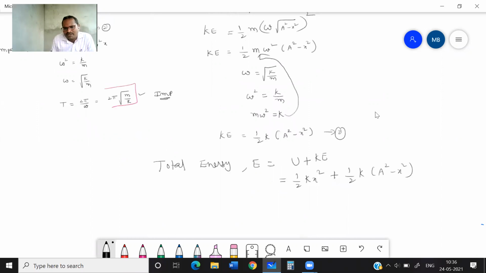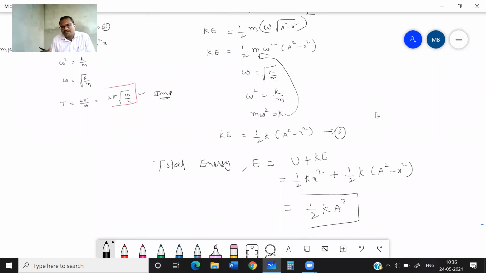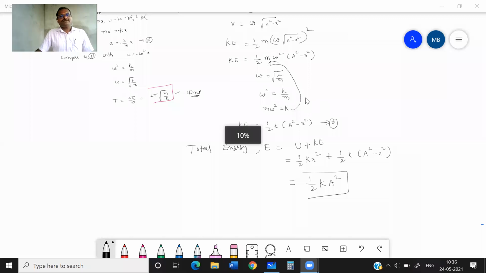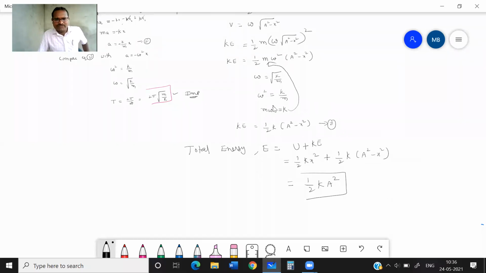What will you get? You will get half k a square only. Yes or no? Check. For the energy of a particle executing SHM, these formulas are important, and you need to remember all these formulas.